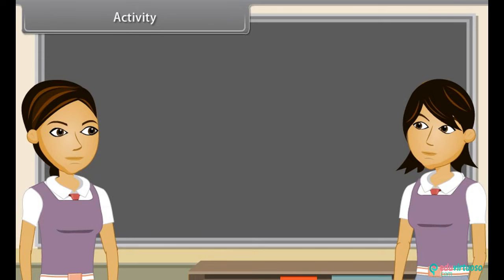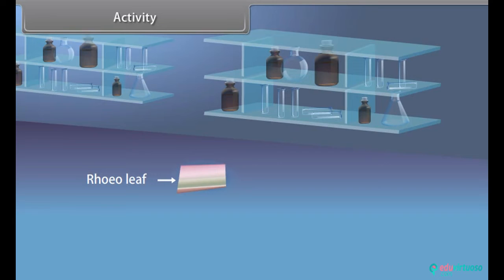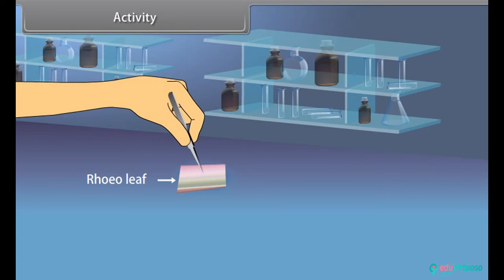Activity. With the help of another activity, we can find out various layers of cells in a leaf. Ankita, take a leaf of Rhoeo. Yes, I have taken a leaf of Rhoeo. What should I do next? Then, stretch and break it by applying a little pressure.